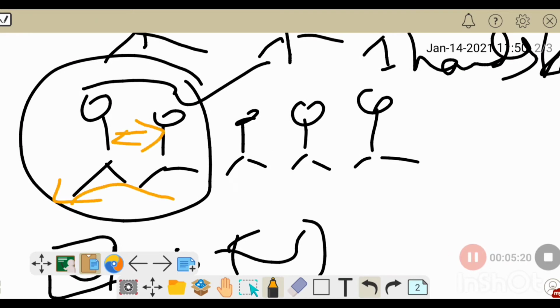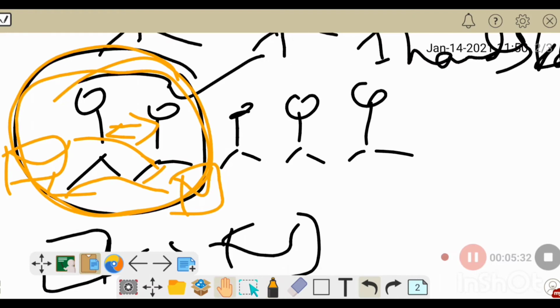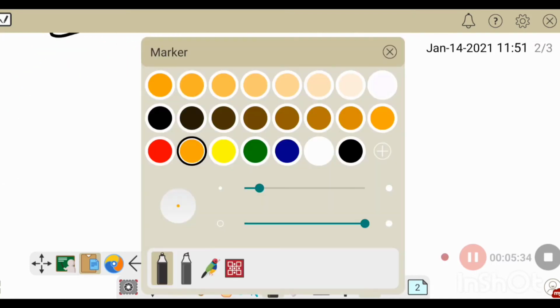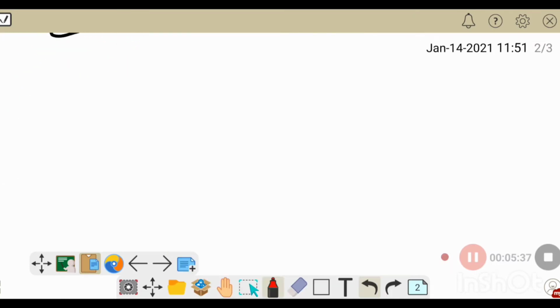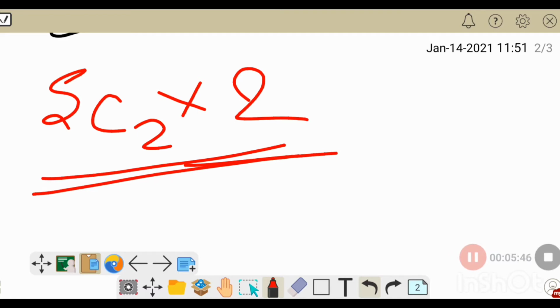This person gives a letter to that one, and that person gives a letter to this one. So for each selection of two people, we have two letters exchanged. How many letters are exchanged? 5C2 times 2.